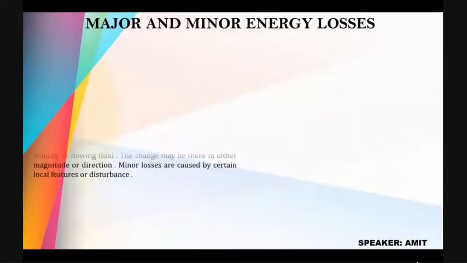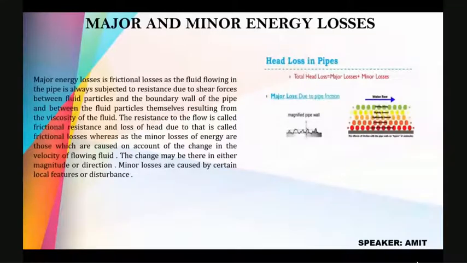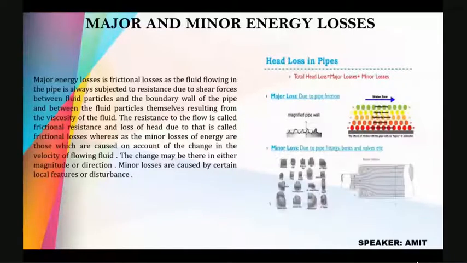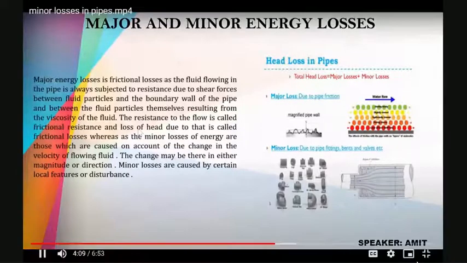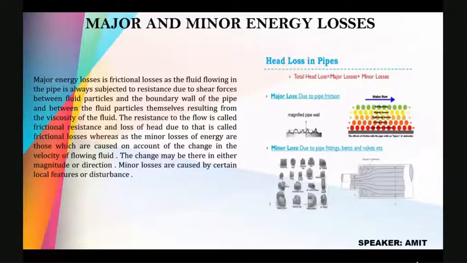Major energy loss is frictional loss. The fluid flowing in the pipe is always subjected to resistance due to shear forces between fluid particles and the boundary wall of the pipe and between the fluid particles themselves, resulting from the viscosity of the fluid. The resistance to the flow is called frictional resistance and the loss of the head due to that is called frictional losses. Whereas minor losses of energy are those which are caused on account of the change of the velocity of flowing fluid. The change may be in either magnitude or direction. Minor losses are caused by certain local features or disturbance.